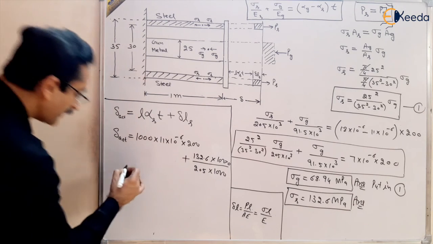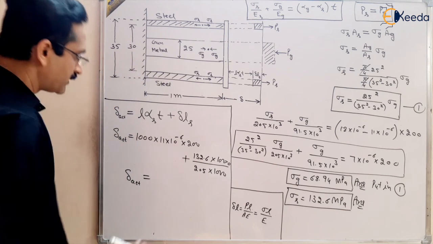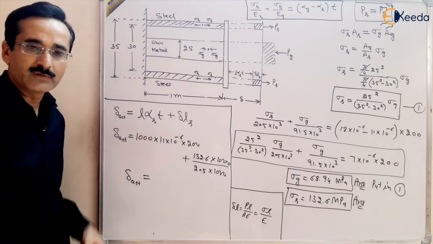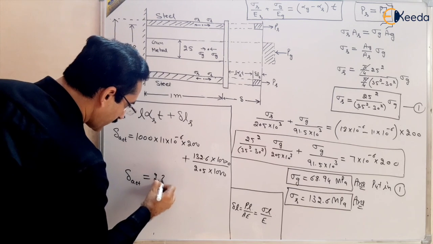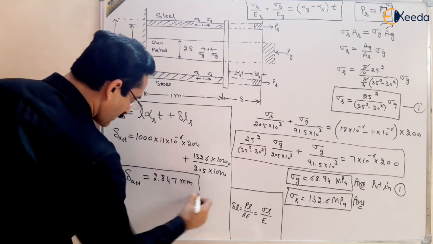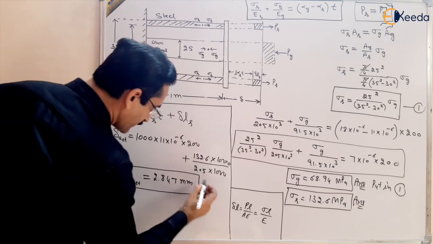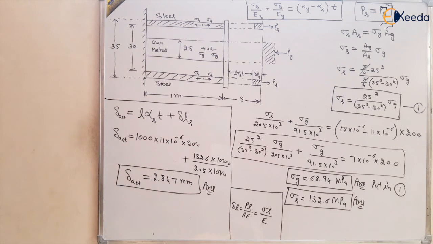So delta actual, the actual expansion of the system, when you solve it, will come out to be 2.847 millimeter. So this is the answer of this question.